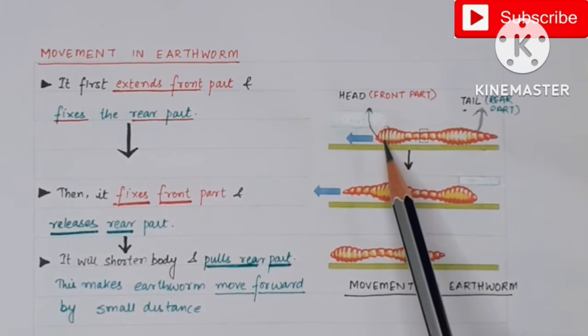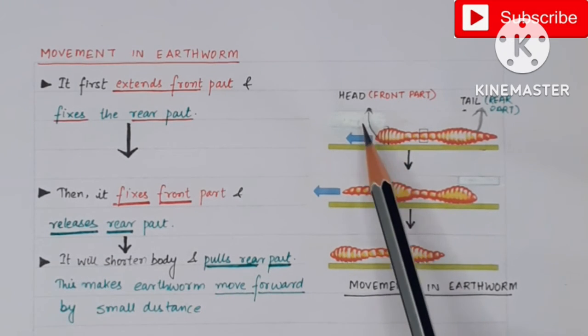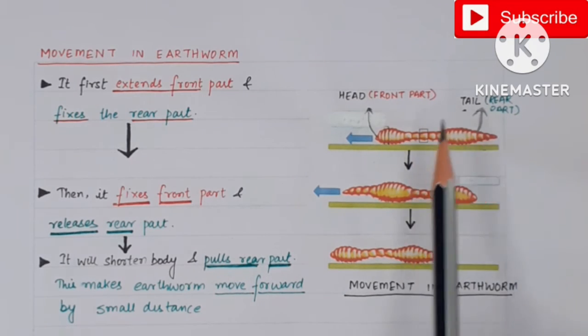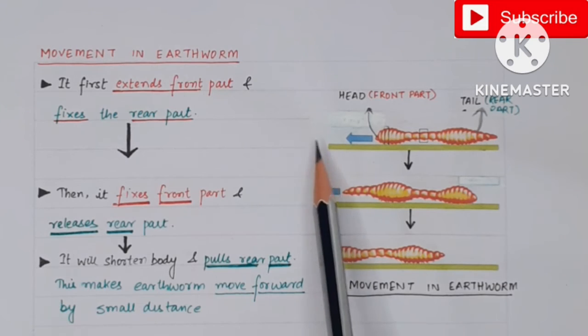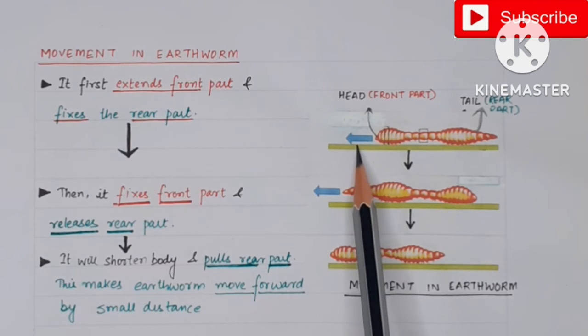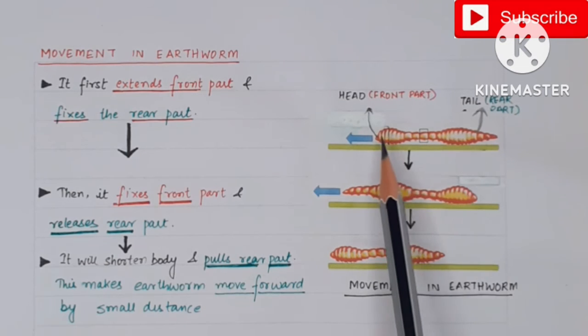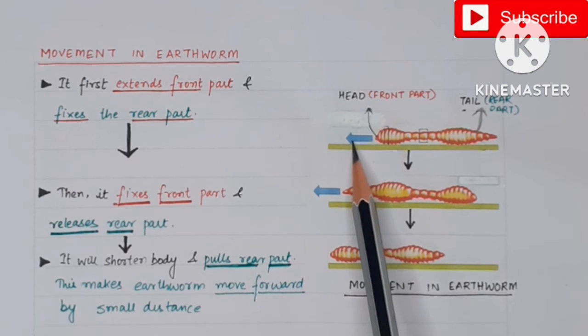This is the front part of the body of the earthworm, which has the head. This is the rear part, which has the tail. Now if the earthworm has to make a forward move, first it will fix the rear part to the ground and extend its front part.